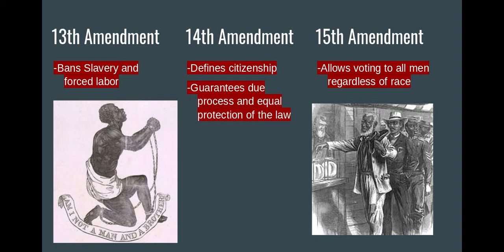Now, the voting age at this point was still 21, but it takes away any sort of racial barrier from people being able to exercise that right to vote. Now, also keep in mind that doesn't mean that in reality everybody's actually going to be able to exercise that right to vote, but in law, what we call de jure, is saying, yes, technically they did legally have the right to vote, but things like Jim Crow laws are going to prevent people from actually being able to exercise that right for quite some time.